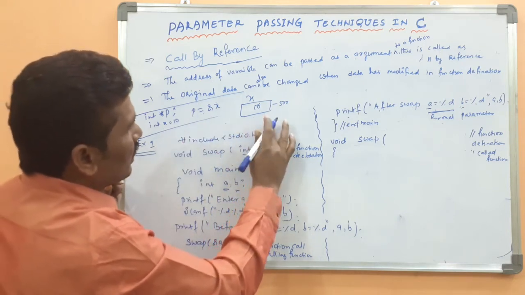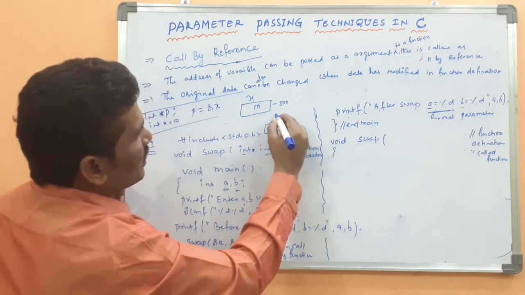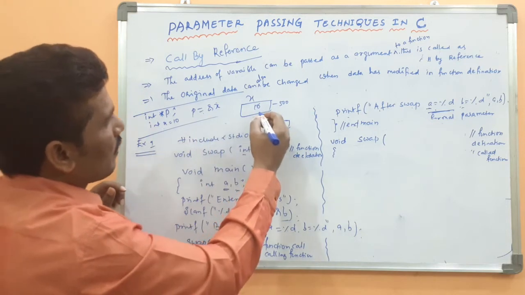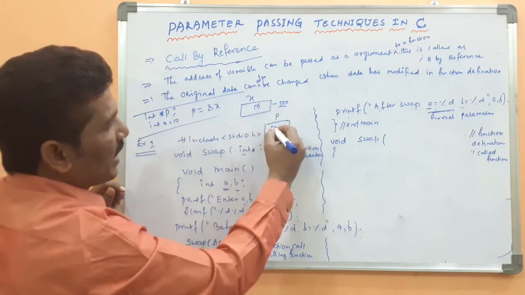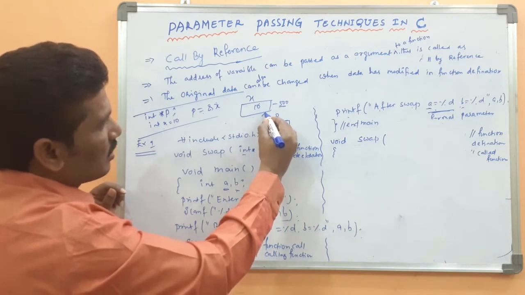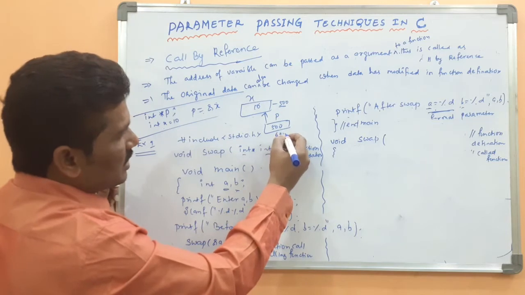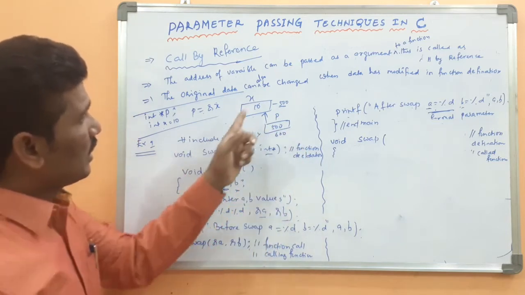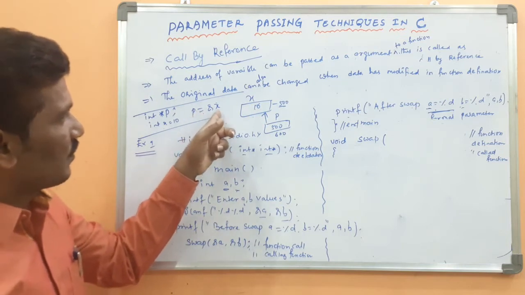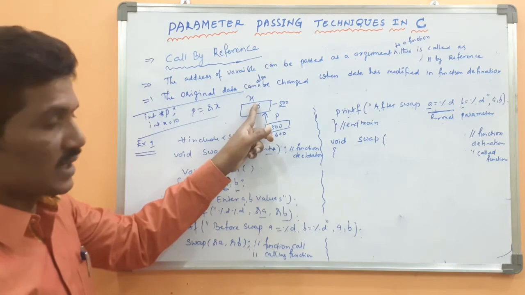Here p is the pointer variable, p equal to address of x. The address of x is 500, so p is pointing to the variable x. Here the x value is 10. The pointer variable is storing the address of x. Look here, p is pointing to the variable x.